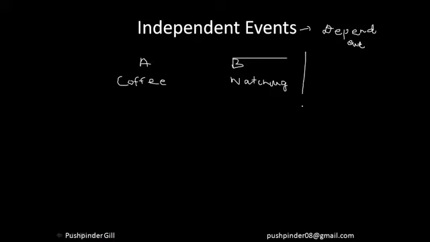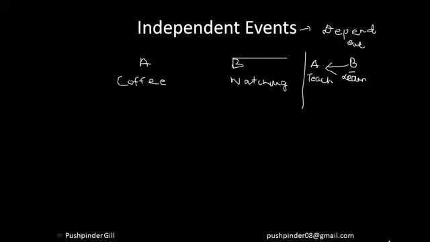Dependent events are those which depend upon each other. Let's suppose there is event A and event B. The event A is me teaching you the concept, and event B is your learning, right? So I can say that event B is dependent on event A. Why? Because without my teaching, you will not be able to learn the concept, right? So that means event B is dependent upon event A.